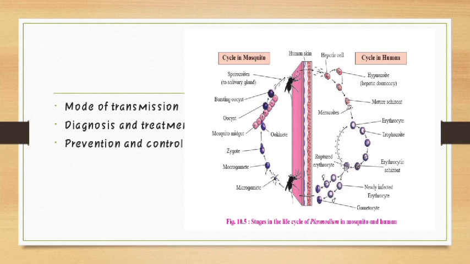In this way, we have seen malaria. The causative microorganism of malaria is Plasmodium. There are 4 species of Plasmodium. Then we have seen mode of transmission. In mode of transmission, we have seen how these microorganisms complete their life cycle asexually and sexually in both of the hosts, that is in the female Anopheles and the human body. Then we have seen the diagnosis and treatment and the prevention and control measures. In this way, this is malaria.